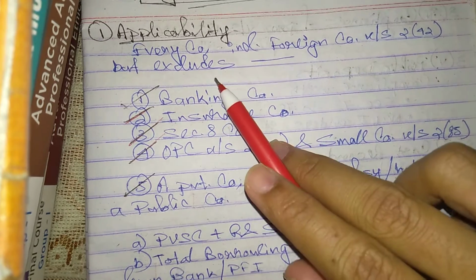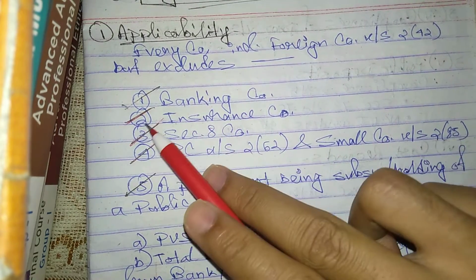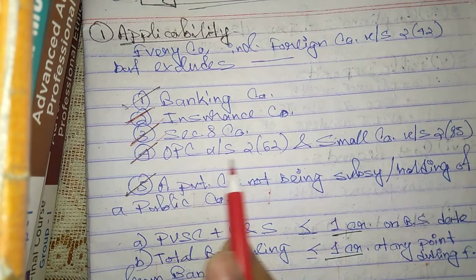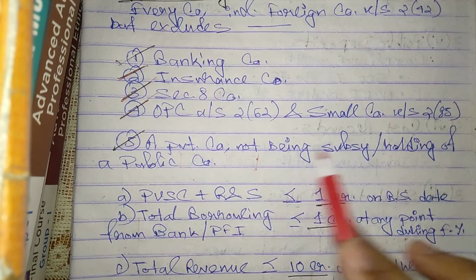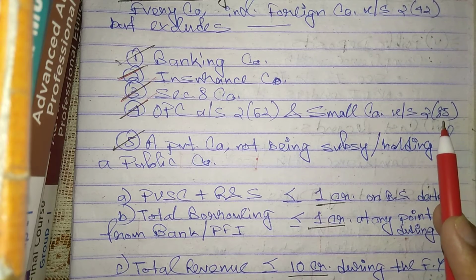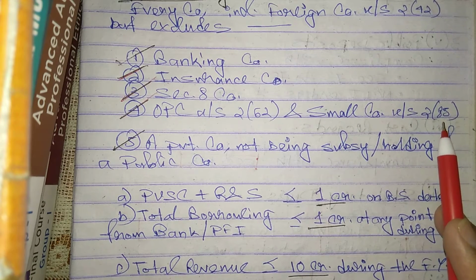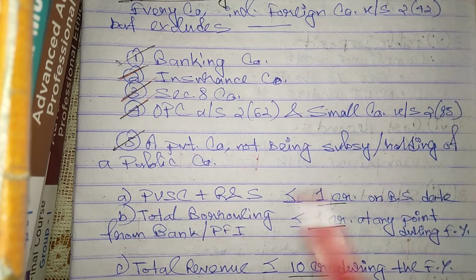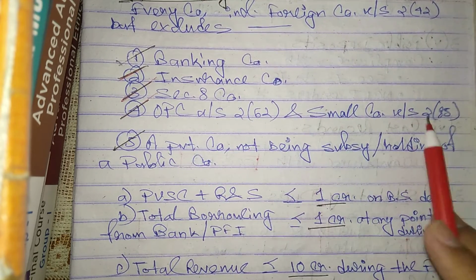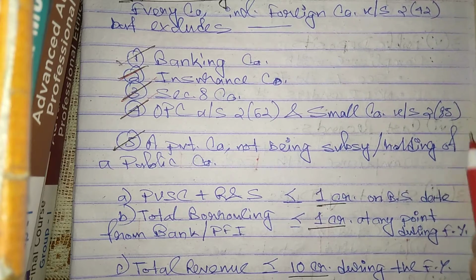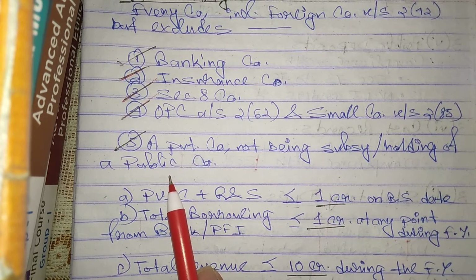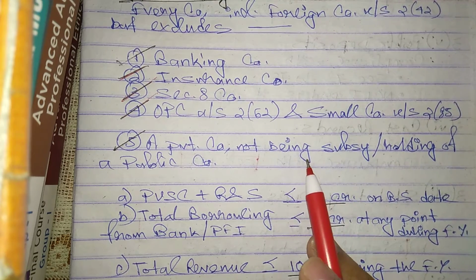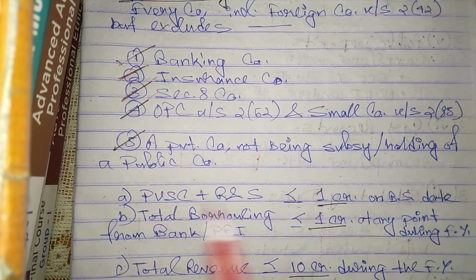The first is exclusion. First exclusion is banking company, then insurance company, then section 8 company, OPC under section 2(62), and small company under section 2(85). First remember these four. In exclusion, number 1 is banking company, number 2 insurance, number 3 section 8, number 4 is OPC under 2(62), and small company under section 2(85). And the fifth point is, it is also excluded in case of a private company which is not a subsidiary or holding of a public company.